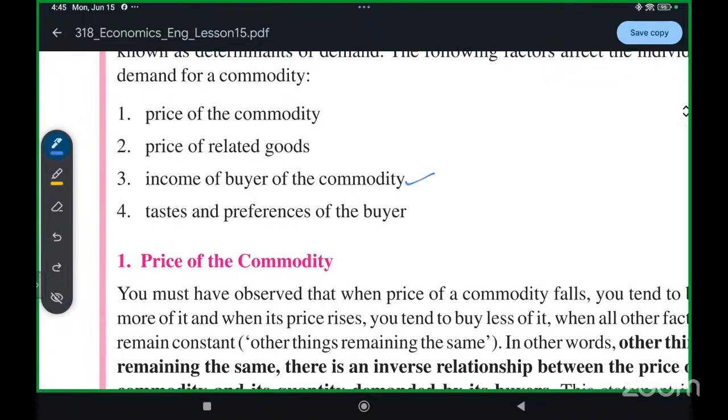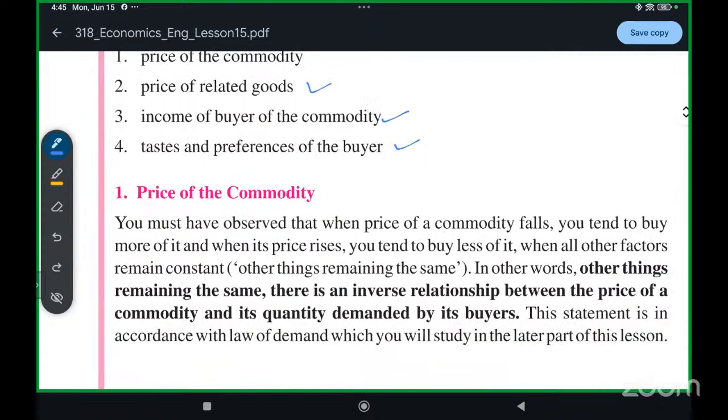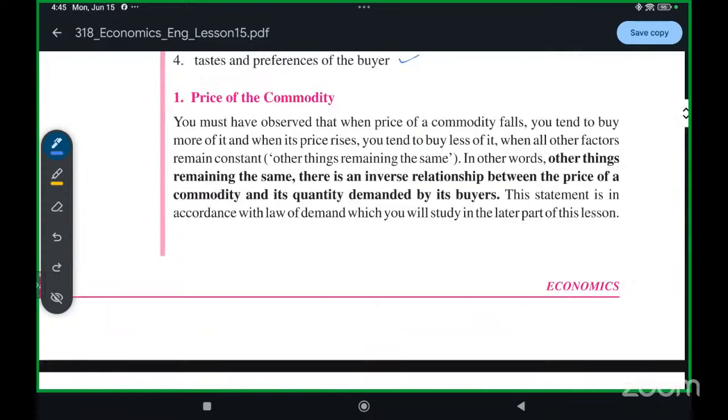Income of the buyer is the same. Taste and preferences, price of related goods, all of this is the same. Only the price of the item is changing. In other words, other things remaining the same, there is an inverse relationship between the price of a commodity and its quantity demanded by its buyers.